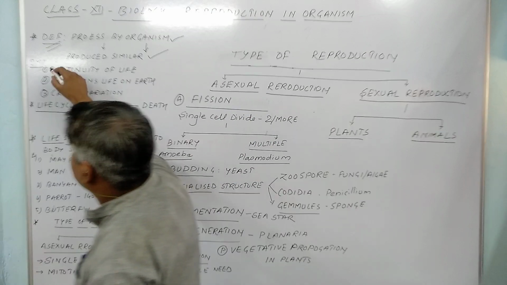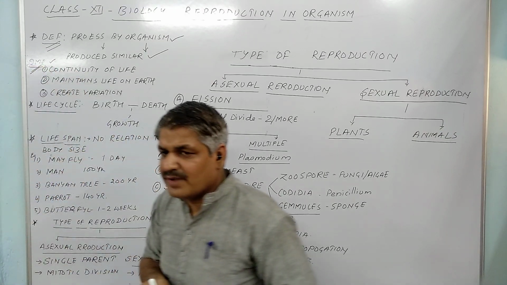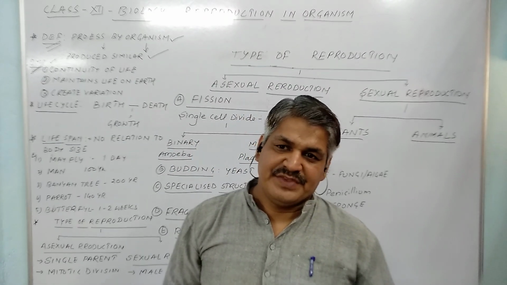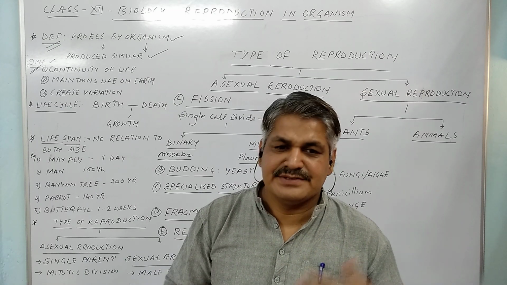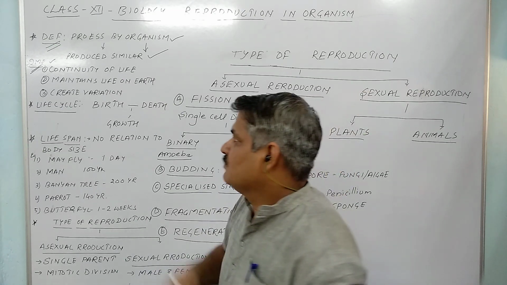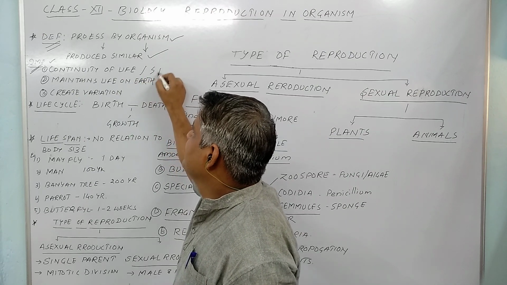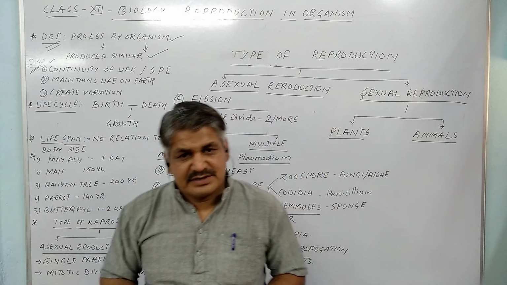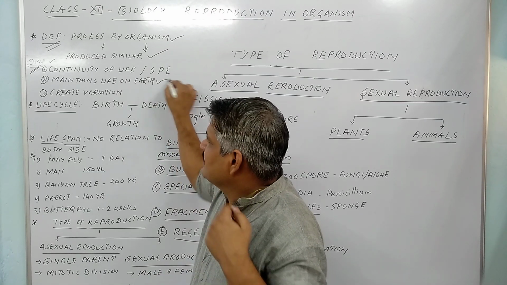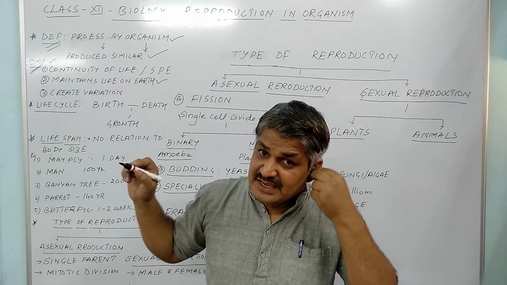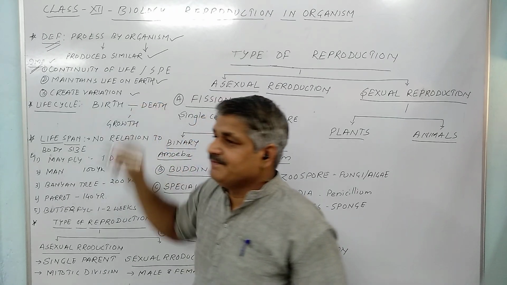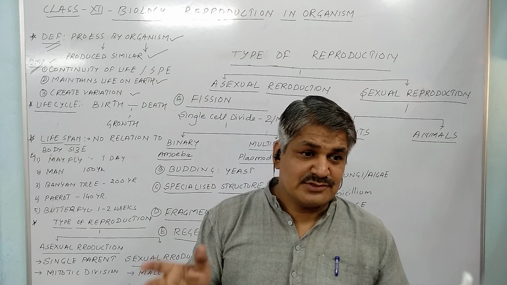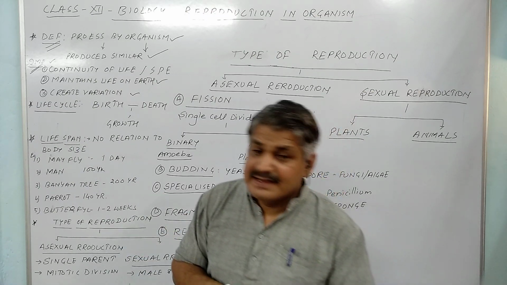Why is reproduction important? It is important to maintain the continuity of life. If there is no further life, there is no further species. So to maintain the continuity of life and of species, you have to remember. Next, to maintain life on earth, this is the second important feature of reproduction, and the third important feature is the creation of variation. If variation is not created, then the species cannot survive for long. So we have to create variation, and sexual reproduction is the only means by which we can create variation.